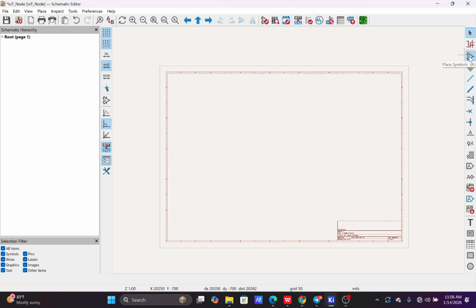So this is the place symbol icon. On this point is where all your schematic symbols, all your component symbols are. You get either your microcontrollers, your IC regulators, your sensors, your component symbols. That's where they are. And what are component symbols? Component symbols are just what is being used to identify a particular component in a schematic design or your circuit design. They act as a component identification format.